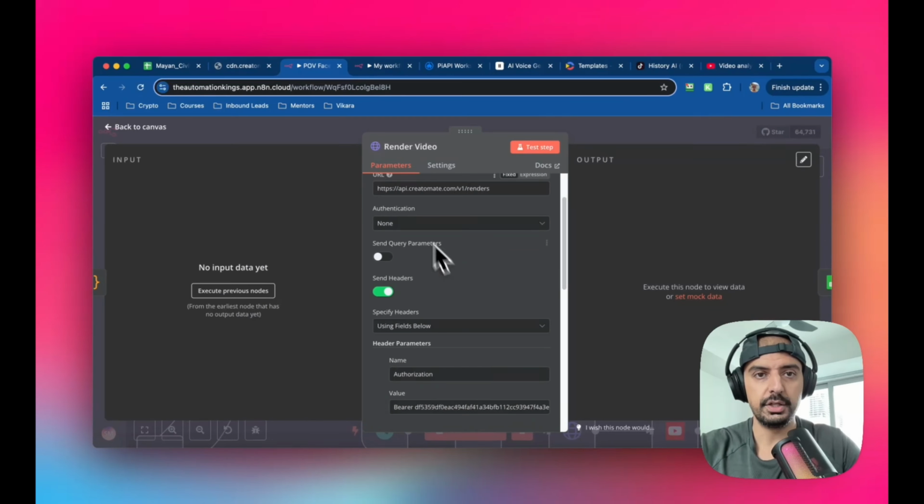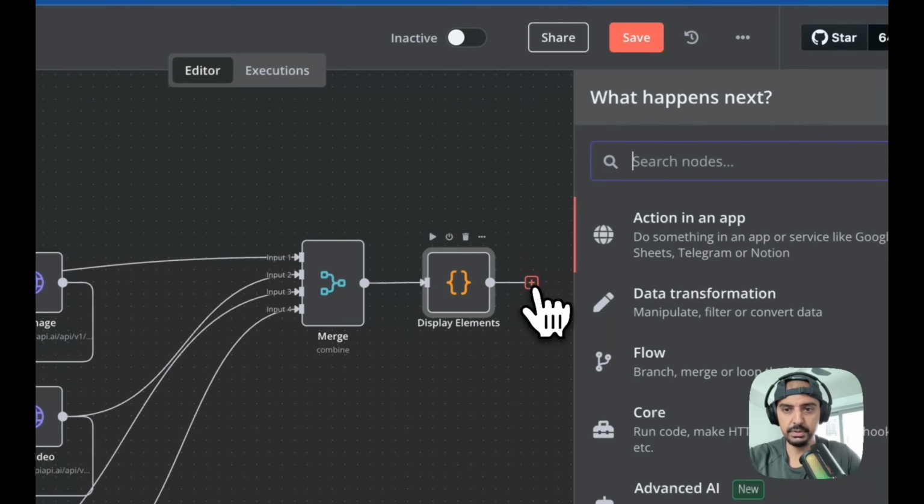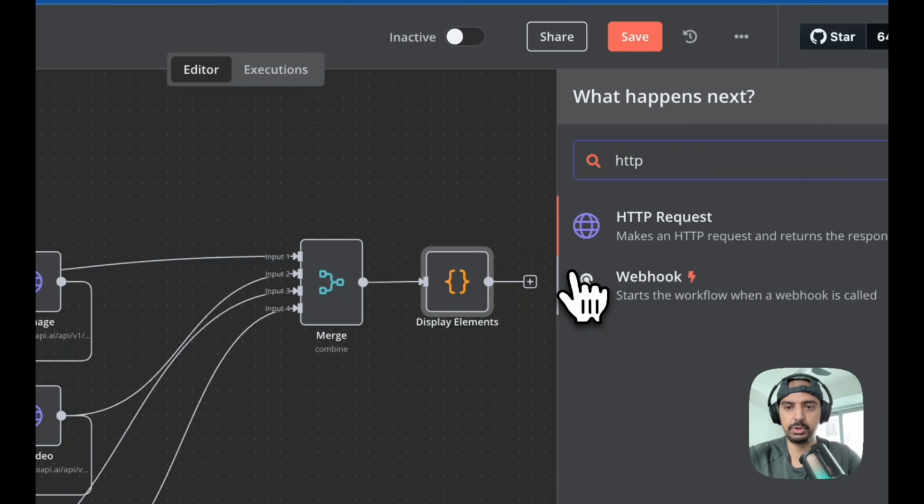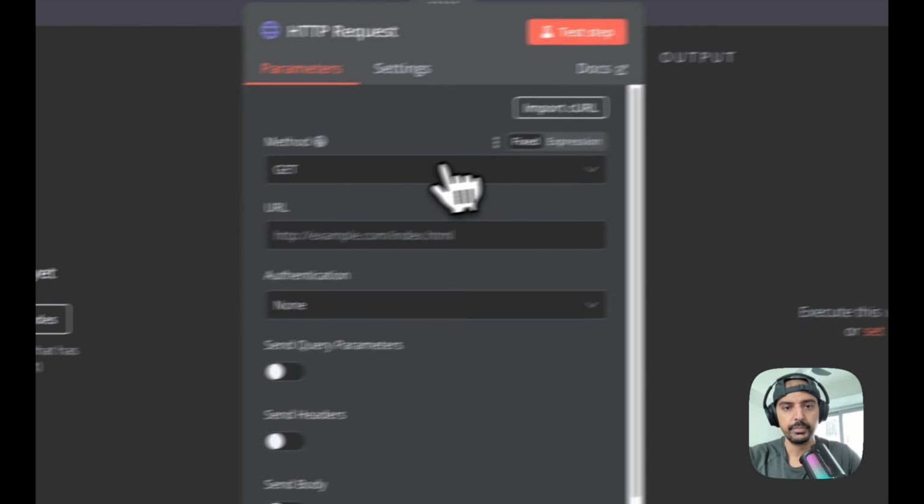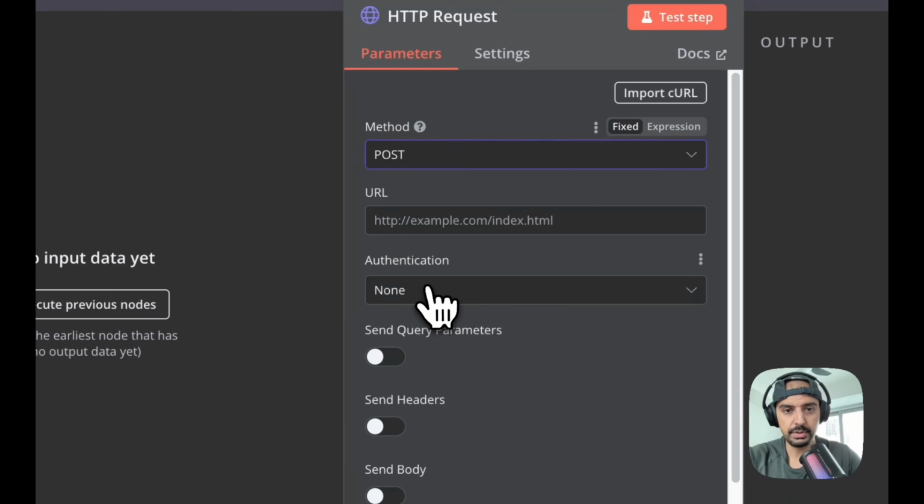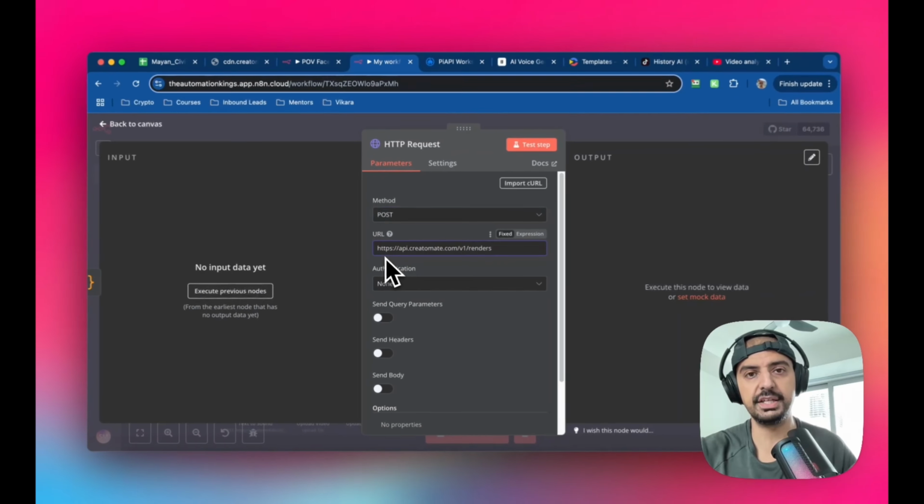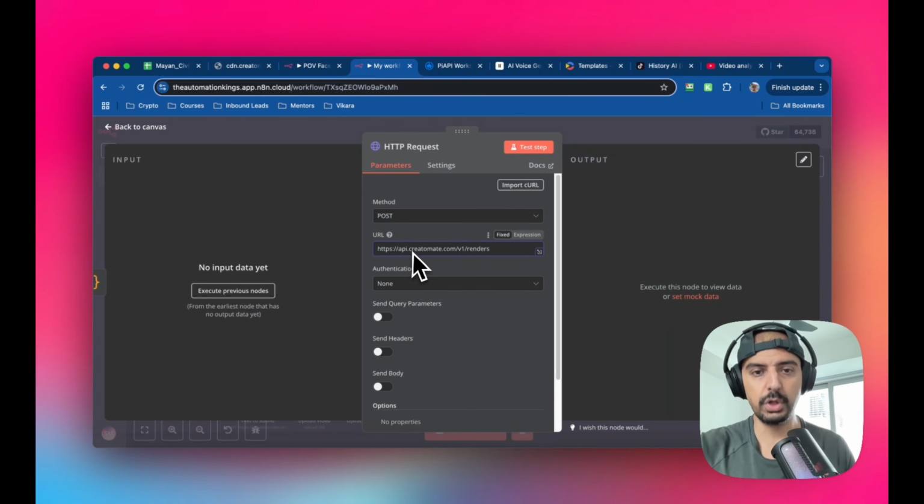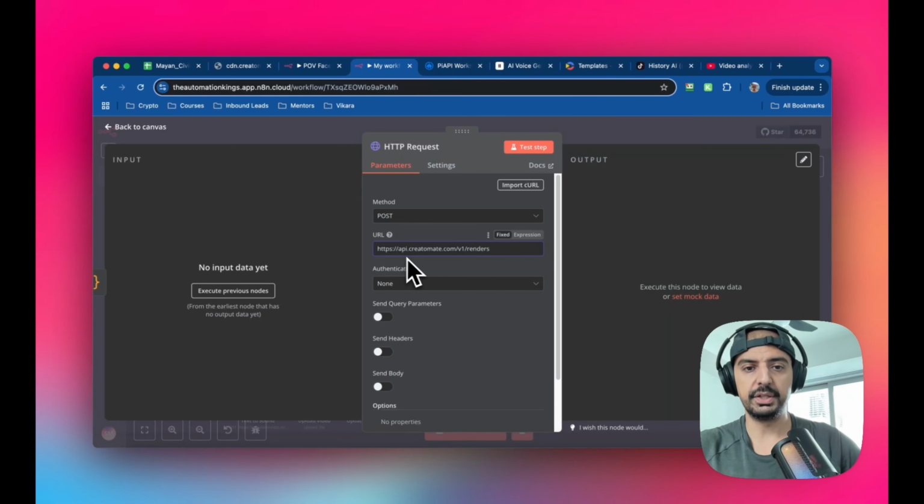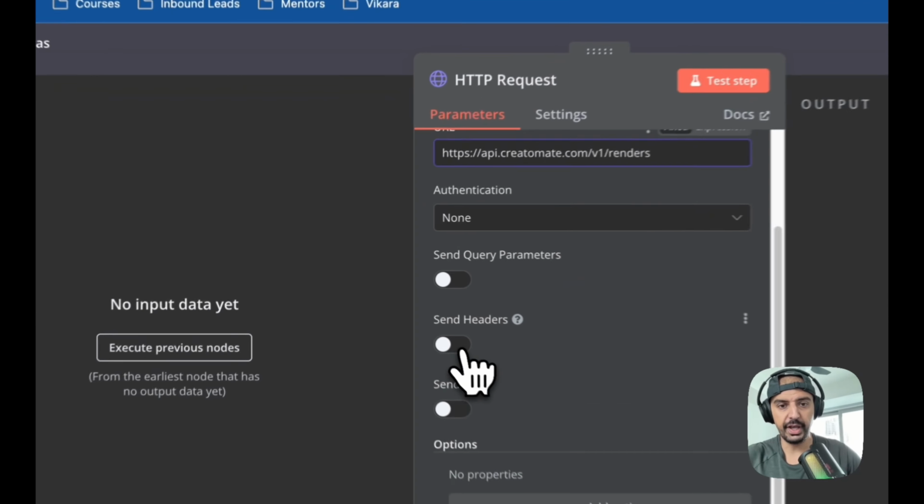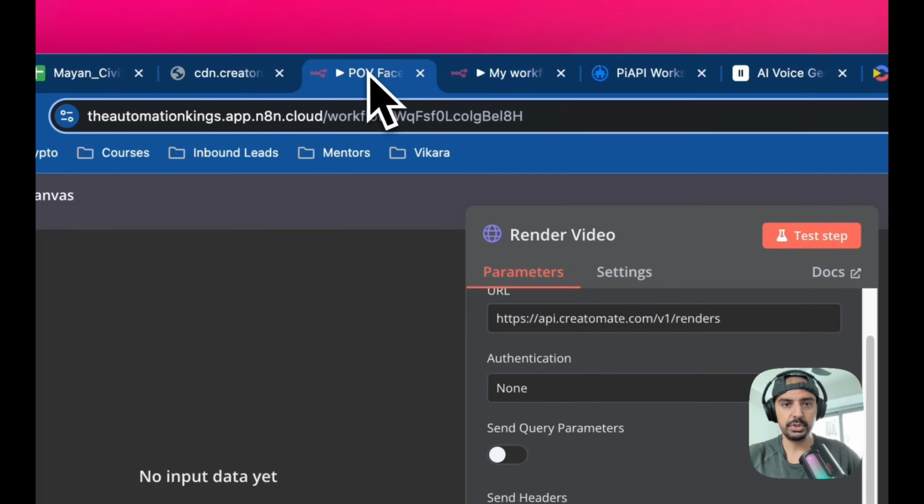Let me just head over to the build. I'm just going to find the HTTP request module or node, change this to post, and then paste the URL in here. Make sure it's exactly how you see it. So it's https://api.createautomate.com/version1/renders.